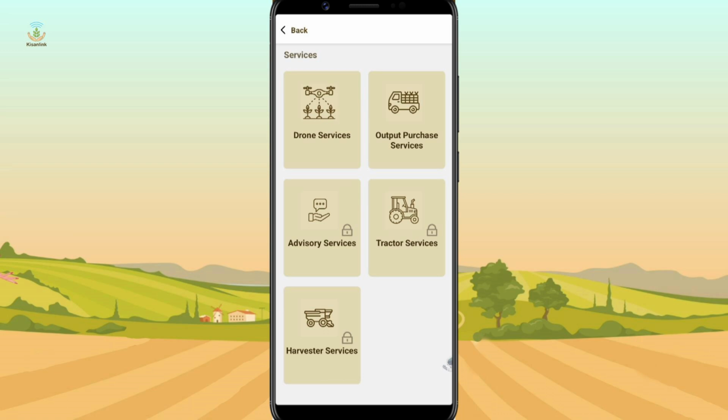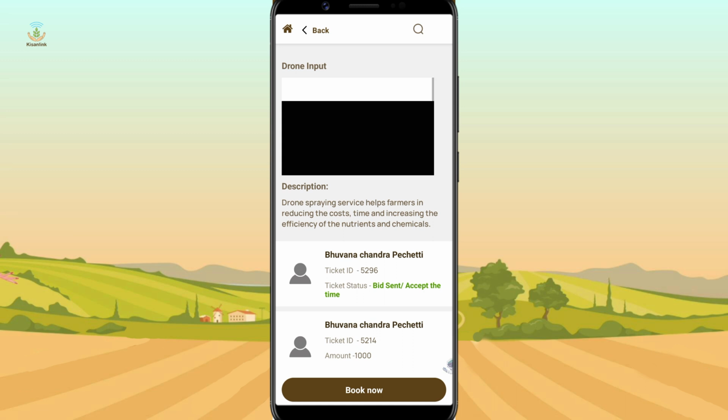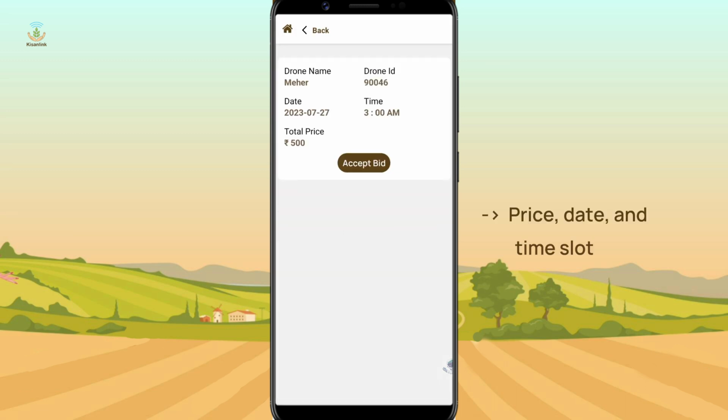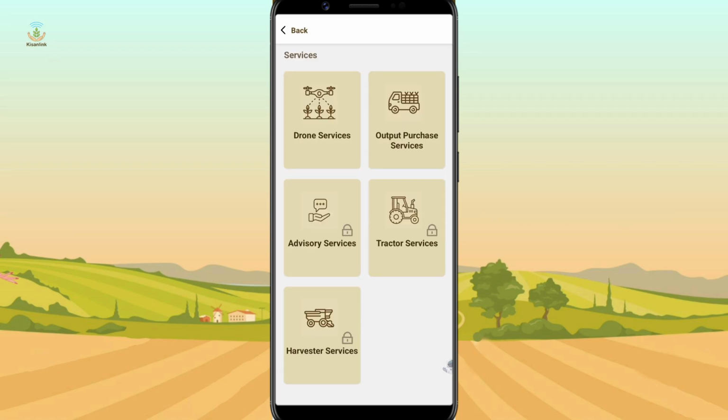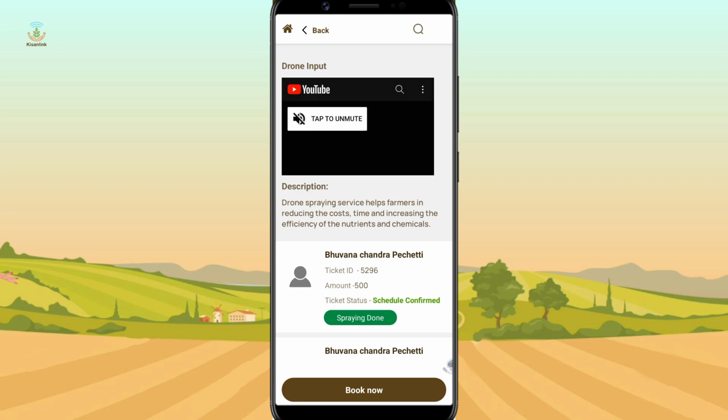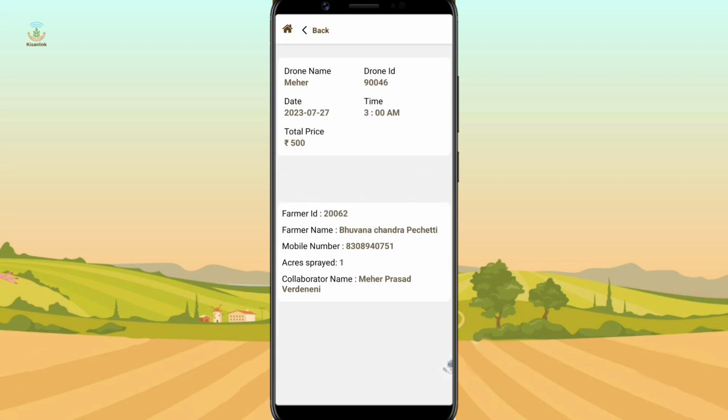To check the bids, click on Drone Services and select the one that suits you best in terms of price, date, and time slot. Click on Accept Bid. Once the spraying service is scheduled, check the schedule by clicking on Drone Service. When the spraying is completed, click on Spraying Done.